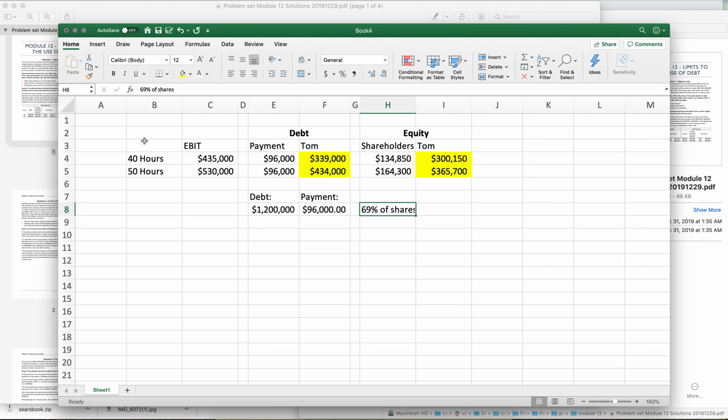But anyway, in this situation, the way that we approached this problem was we wrote down the number of hours and the EBIT value associated with different outcomes. And then we figured out what the cash flows to Tom would be under the different scenarios. The debt one is based on him having to make a debt payment of 8%. The equity one is based on him keeping 69% of the dollars in the shares. And the answer here is that we want him to work hard. And if that's the case, he always does so in the debt scenario. He will work harder in the equity scenario. He still prefers the 365,000, but the 434 is a higher number, and so Tom is going to choose debt financing.